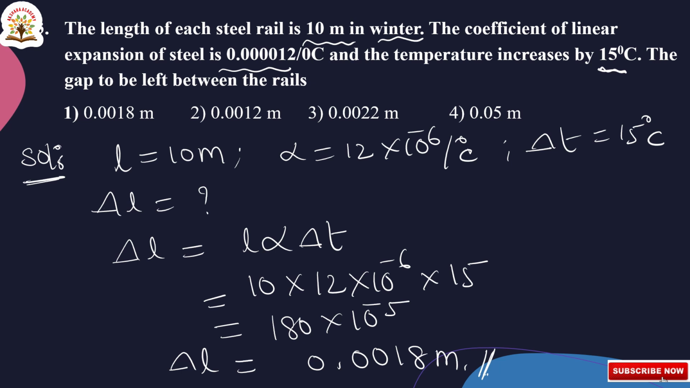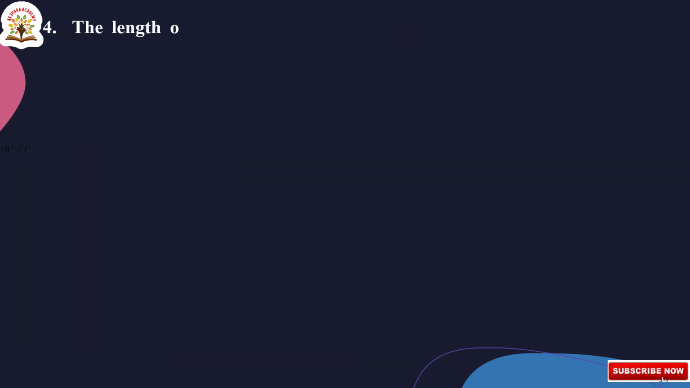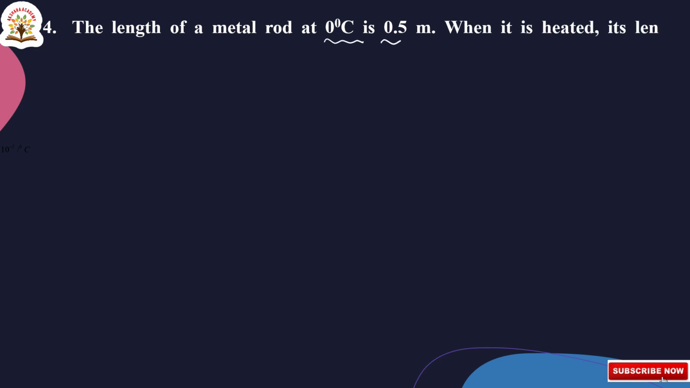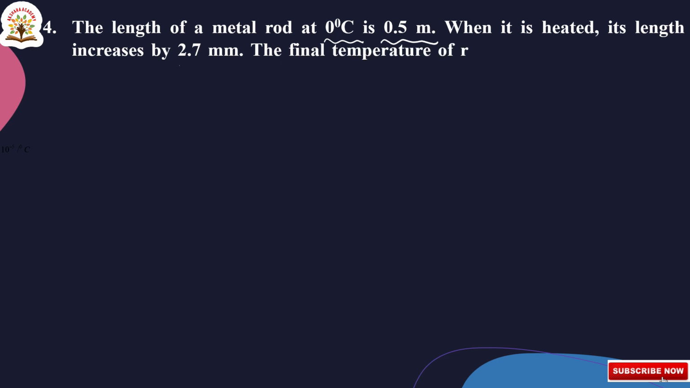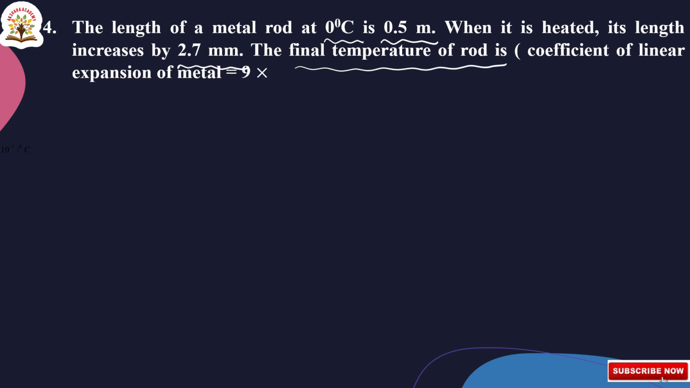Next we will go to the next question, the fourth one. The length of a metal rod at 0 degree centigrade is 0.5 meters. When it is heated, its length increases by 2.7 millimeters. The final temperature of the rod is, within brackets they gave the coefficient of linear expansion of metal as 9 into 10 to the power of minus 5 per degree centigrade. Here we have to calculate the final temperature of the rod.